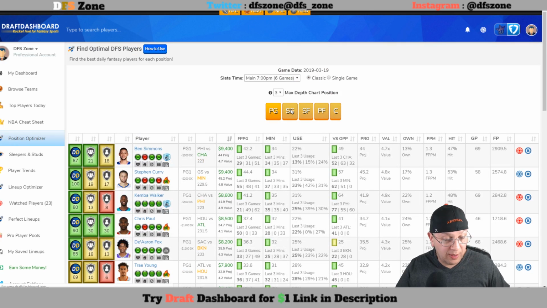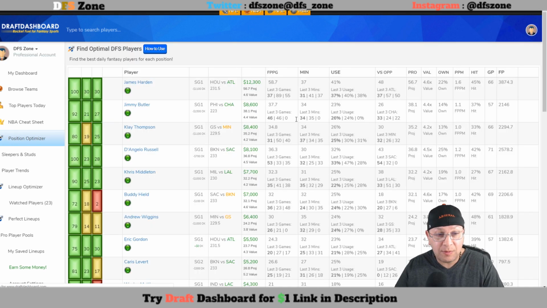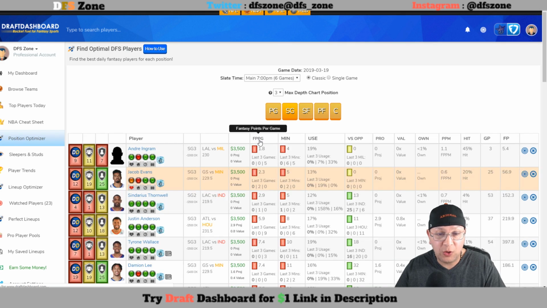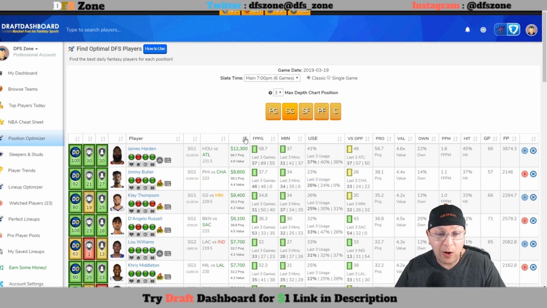We go to shooting guard. At shooting guard at the top, the priciest shooting guard here on FanDuel is obviously James Harden. I'm not on Harden just simply because at $12,003 you can pay up at point guard. As you can see, there's some areas there where you could definitely be able to get value in.